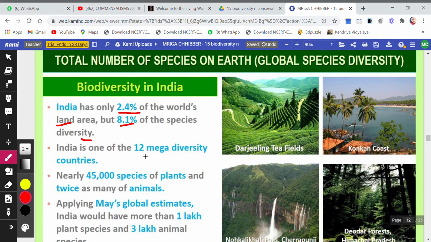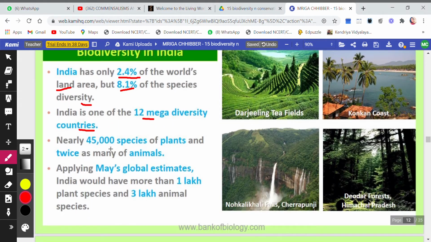So India is one of the 12 mega diversity countries. Okay, so nearly 45,000 species of plants and twice as many animals are found here. Applying May's global estimate, India would have more than 1 lakh plant species and 3 lakh animal species.